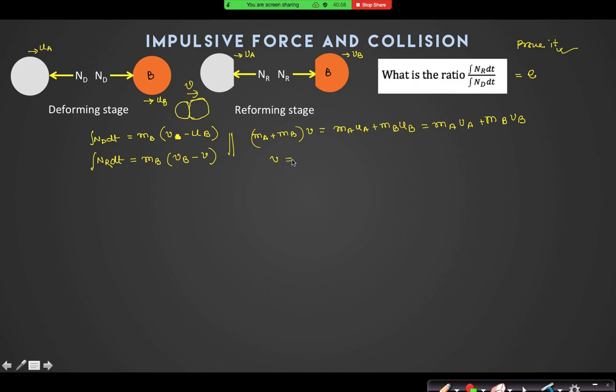So the velocity V is equal to MA UA plus MB UB divided by MA plus MB, or it can also be written as MA VA plus MB VB divided by MA plus MB.